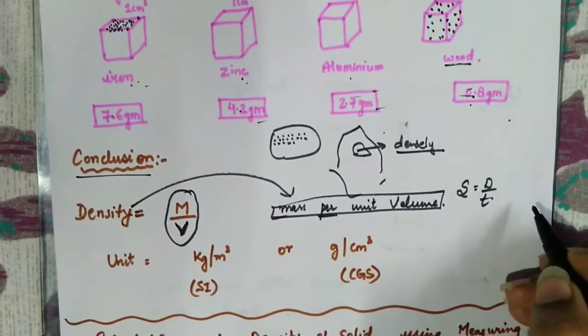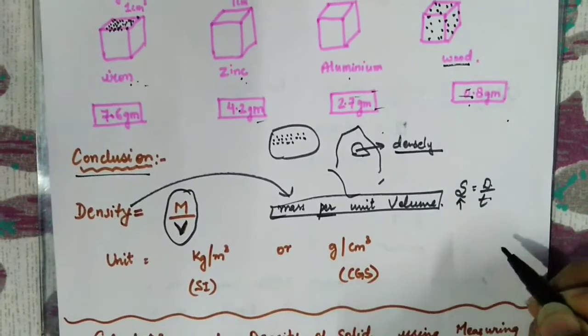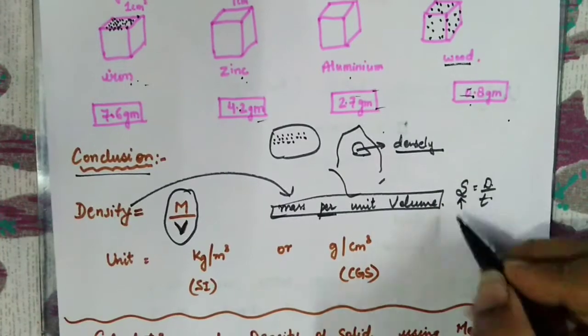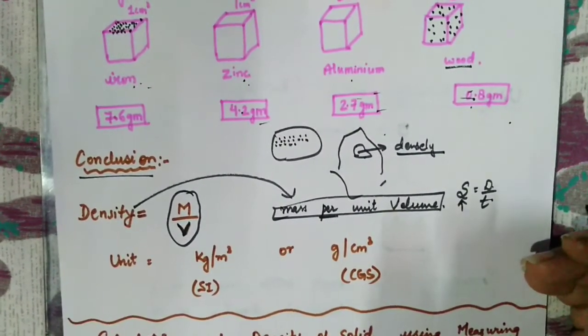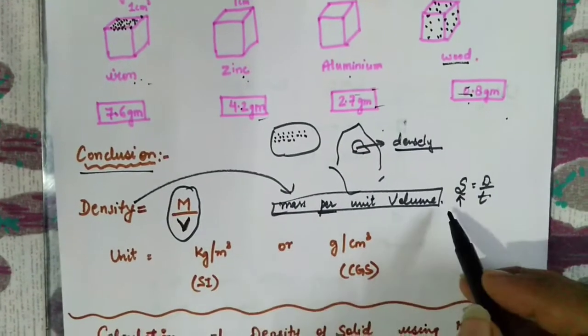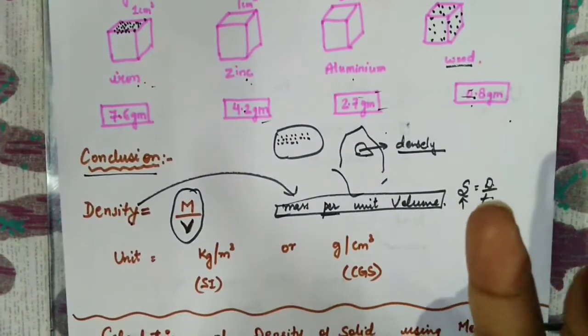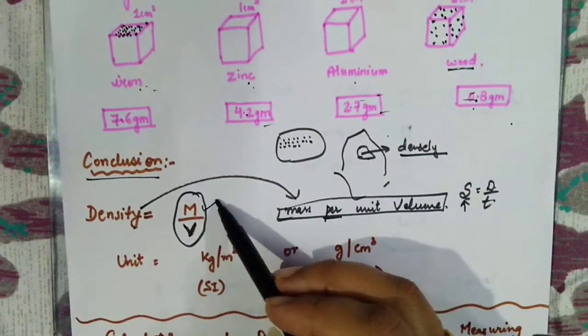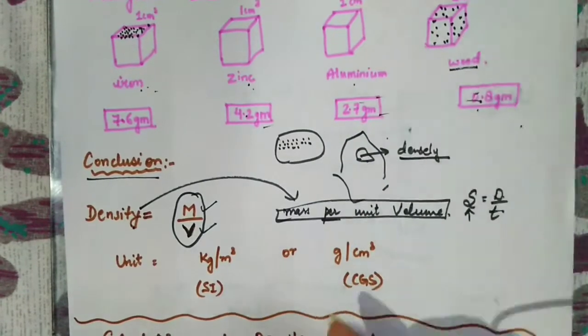So how can I make it? Distance per unit time is called speed. So this is how you can make the definitions in physics. Now, since we know the definition of density, that means we are talking about 2 things when we talk about density. One is mass and the other one is volume. So let's talk about the unit also.